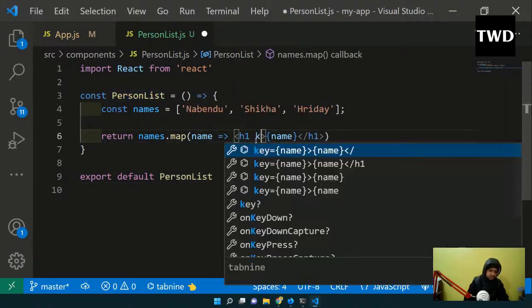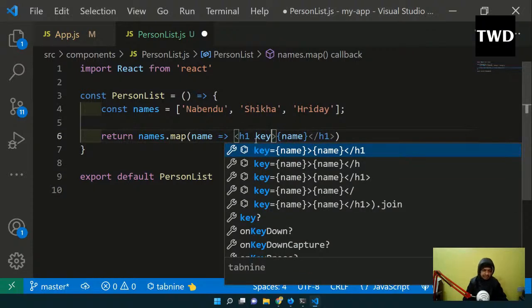The key should be unique. Most of the time, this kind of data we get from the database, and we'll get an ID. In the famous MERN stack, we get an ID from MongoDB also, which is very unique.